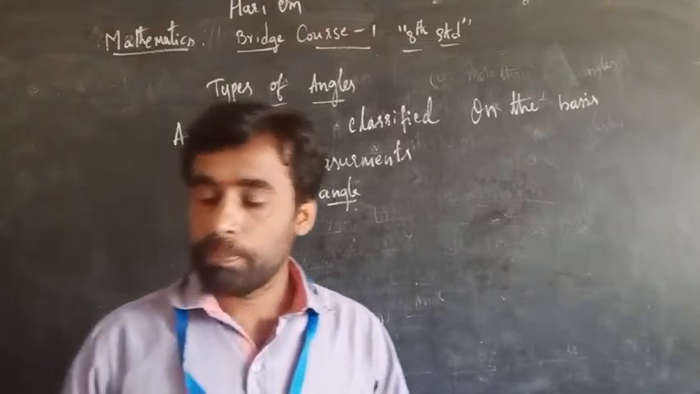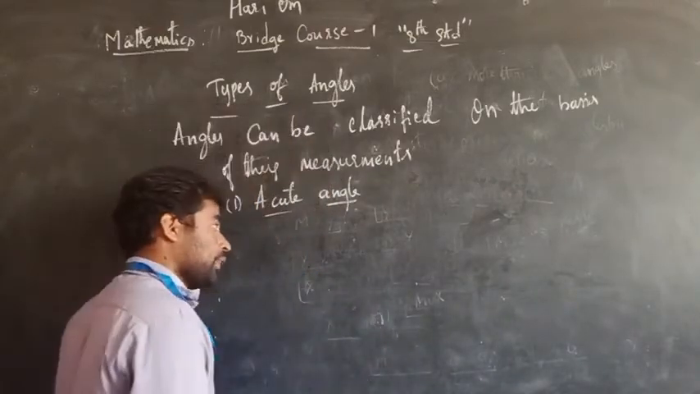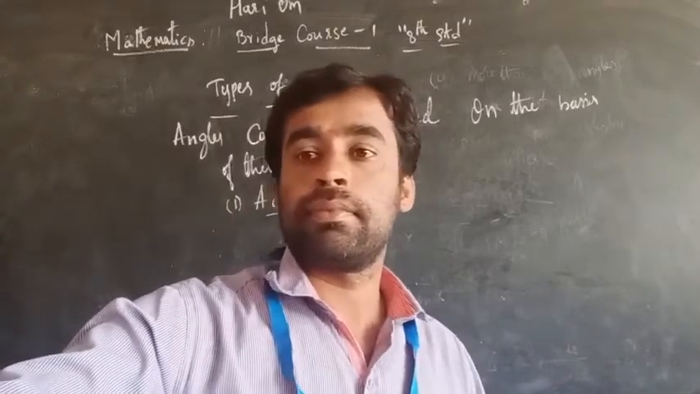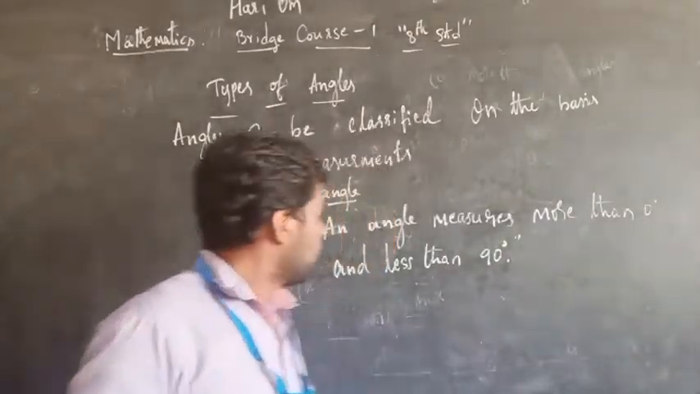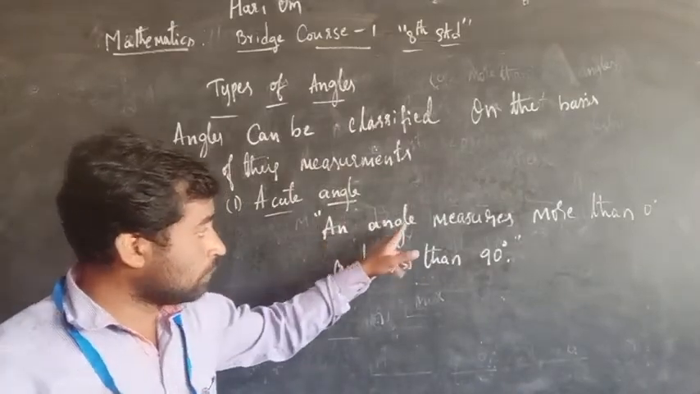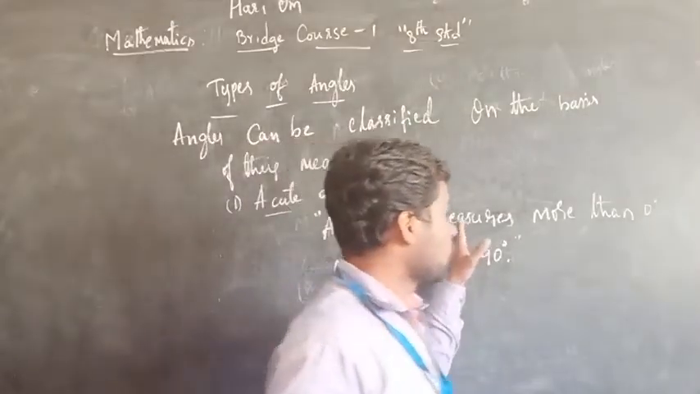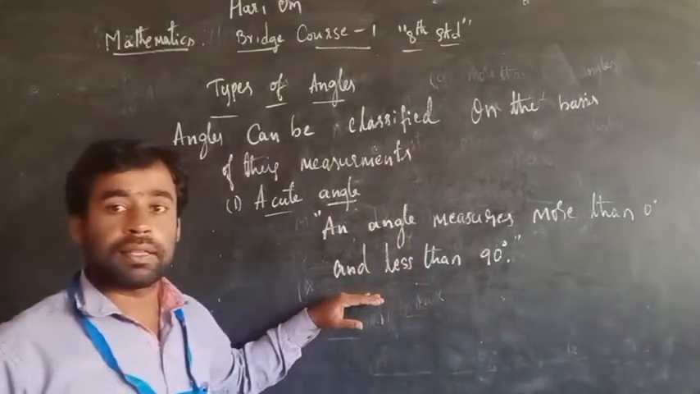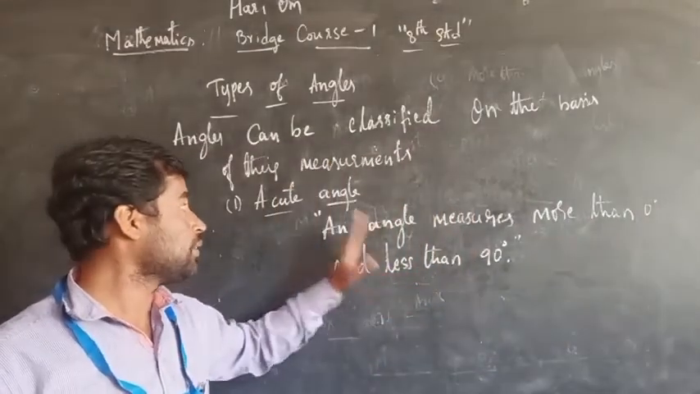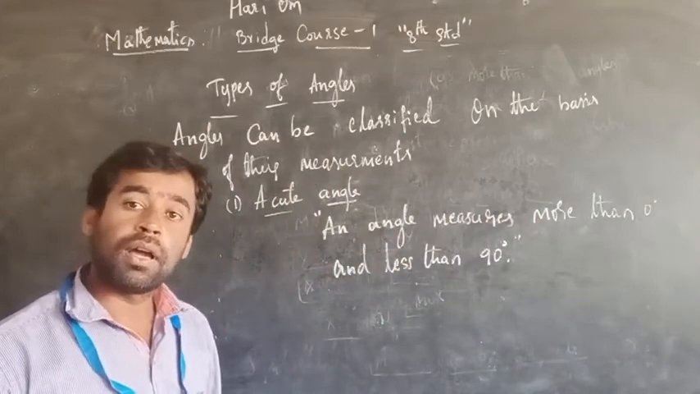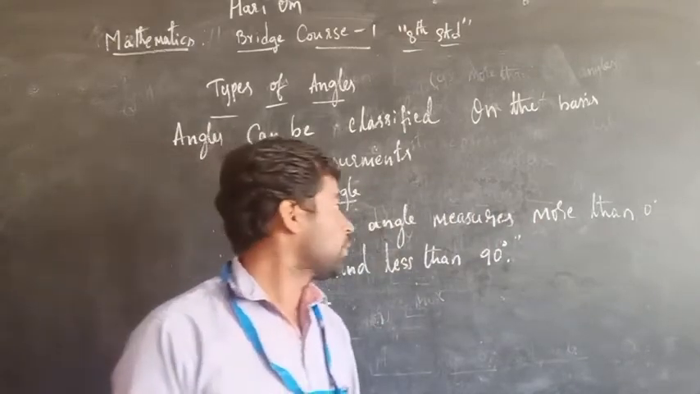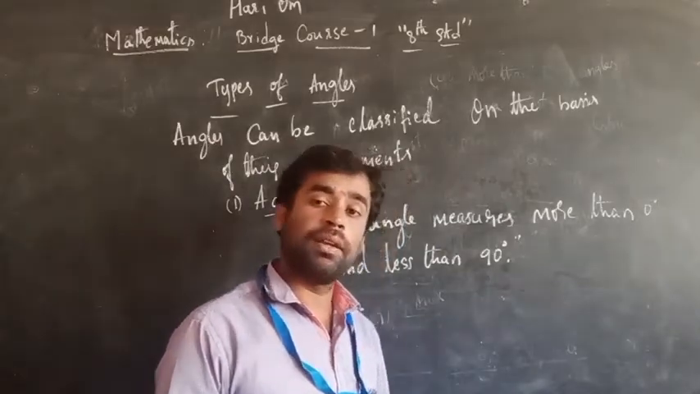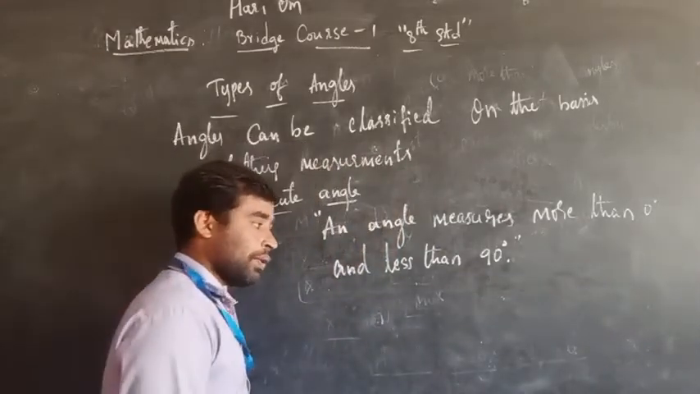So here write the definition. An angle that measures more than 0 degree and less than 90 degree is an acute angle. The angle should be measured more than 0 degree and less than 90 degree. Here I will take a given example.